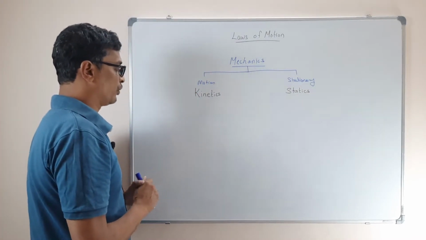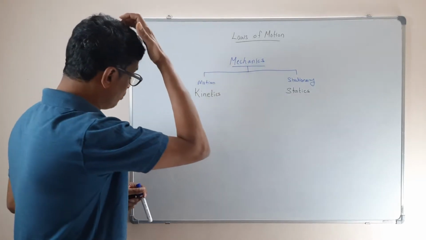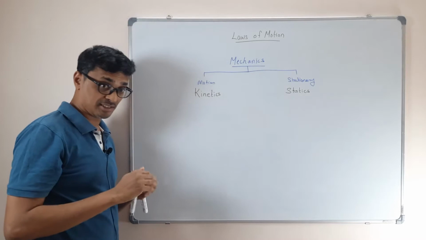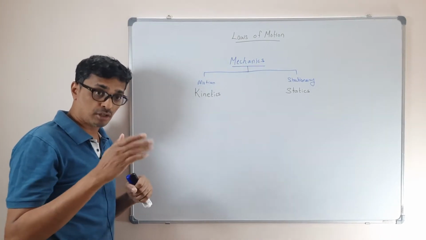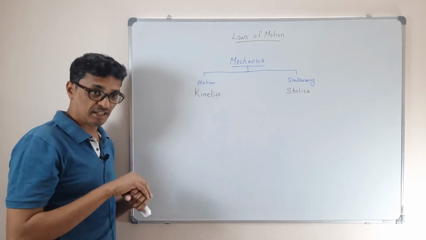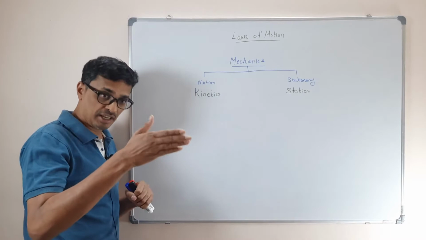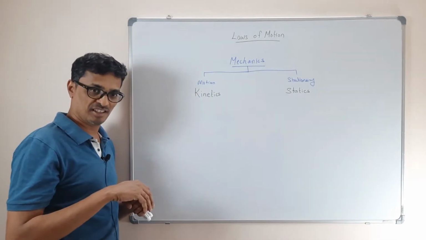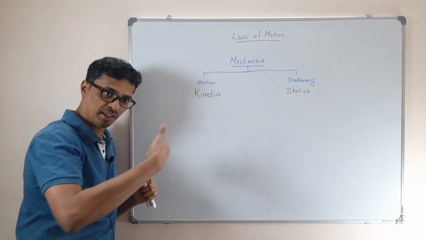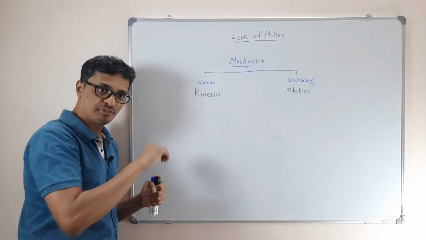Now when we see kinetics, if you remember the last chapter, we studied about the motion of objects. Yes: projectile motion, motion in a plane, rectilinear motion, two-dimensional motion, circular motion. These are all moving, right? That's a kinetic motion. Those are the examples of kinetics.